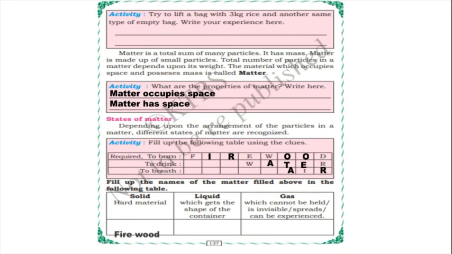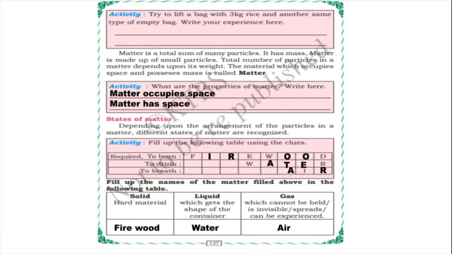For this we need to write firewood. So firewood is a hard material, isn't it? And liquid gets the shape of the container. So water gets the shape of the container. In any container if you put the water, it will take that container's shape itself, isn't it? Yes. And gas cannot be held and is invisible, but spreads and can be experienced.